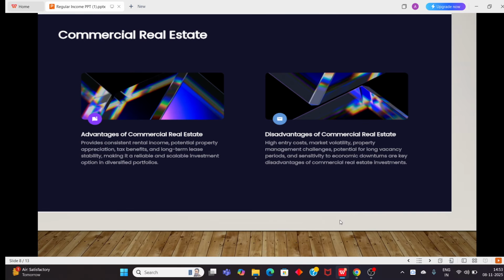The next one would be commercial real estate. So what are the advantages of commercial real estate? It provides consistent rental income, potential property appreciation, tax benefits, and long-term lease stability. What happens with commercial real estate is that there are many companies who lease for 3 years, 5 years, 10 years.